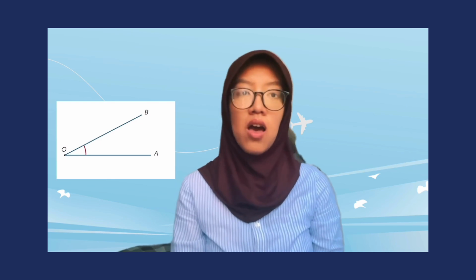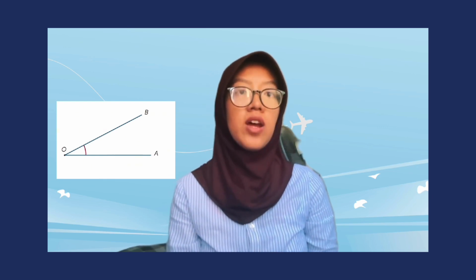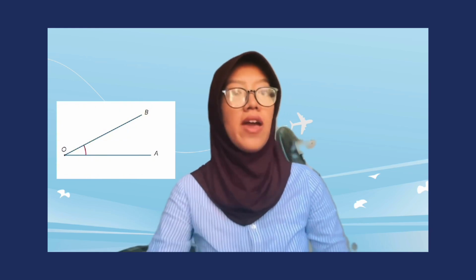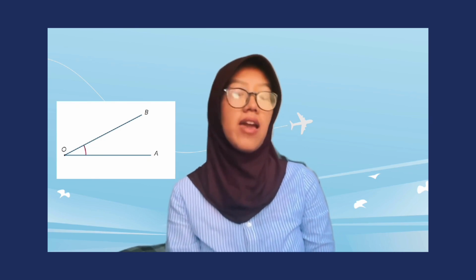Next, the size of an angle. Imagine that the ray OB is rotated about the point O until it lies along OA. The amount of turning is called the size of the angle AOB. We can similarly define the size of the reflex angle. The size of the angle corresponding to one full revolution was divided into 360 equal parts, which we call degrees.